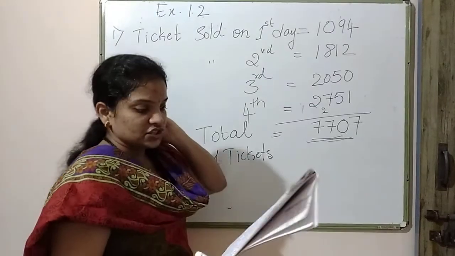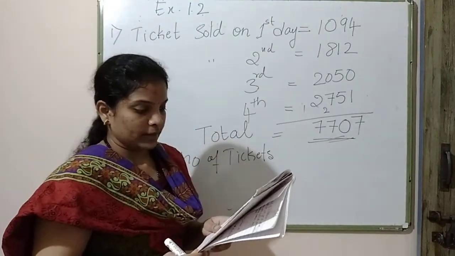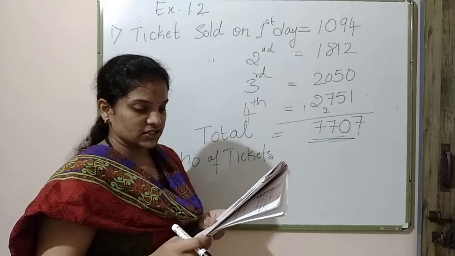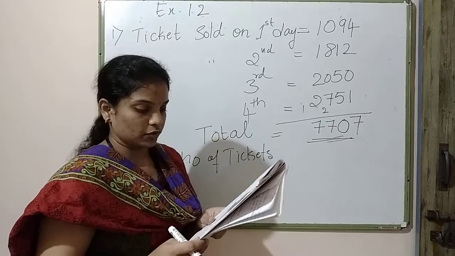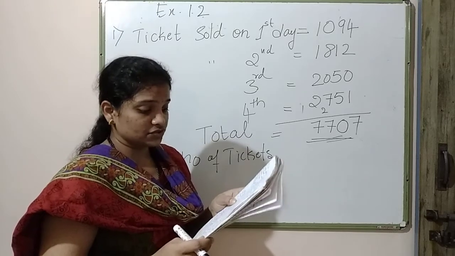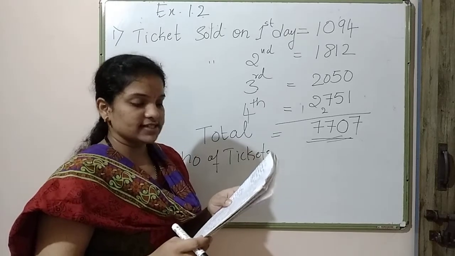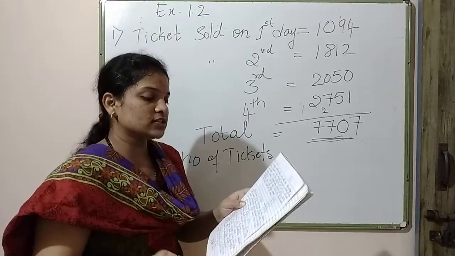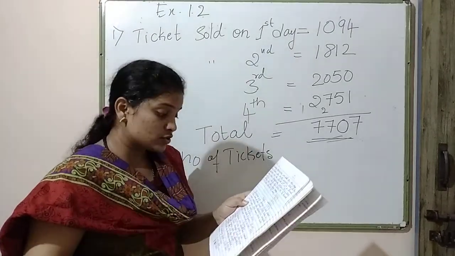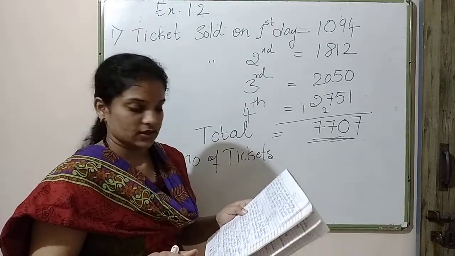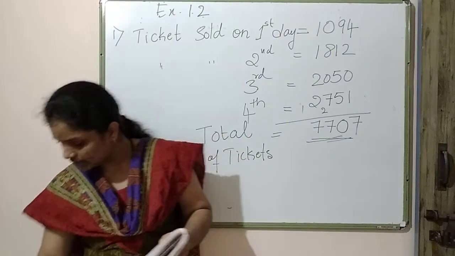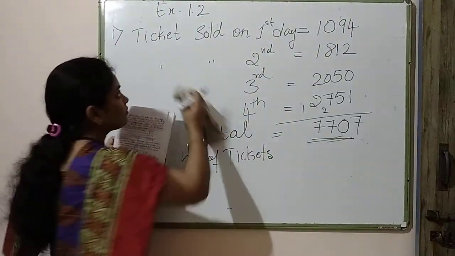The next one. Shekhar is a famous cricket player. He has so far scored 6,980 runs in test matches. He wishes to complete 10,000 runs. How many more runs does he need? So till now he has scored 6,980 runs and he wishes to score 10,000 runs. So how many more runs does he need? Okay, it's a simple problem.